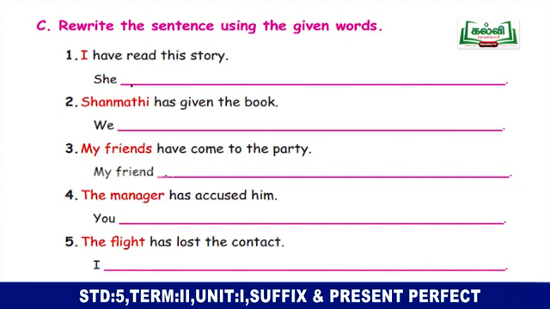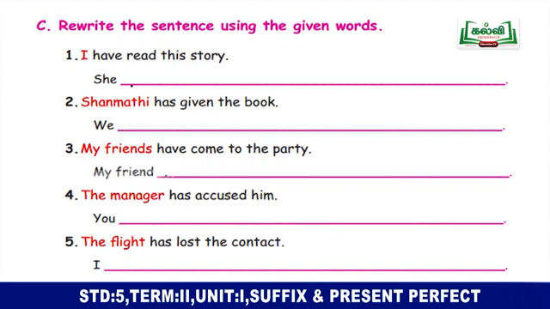Children, the third activity is rewrite the sentence using the given words. Remember to use the appropriate subject with the correct auxiliary verb and past participle. The first sentence is, I have read this story. The subject has been changed into she.